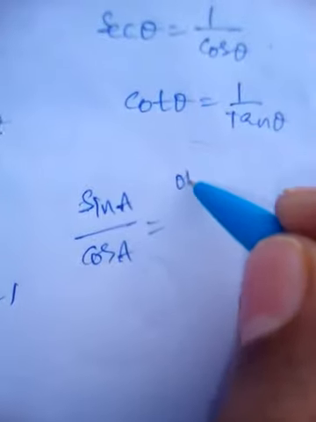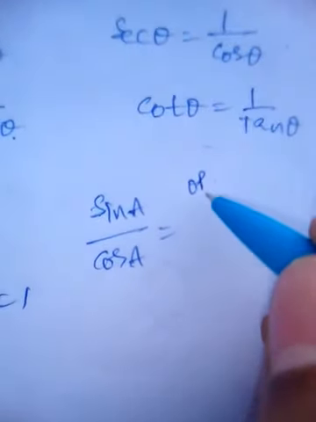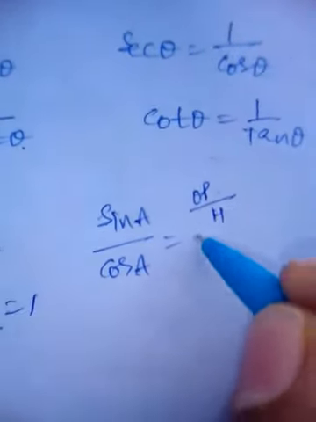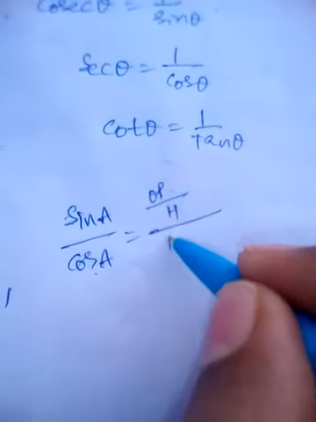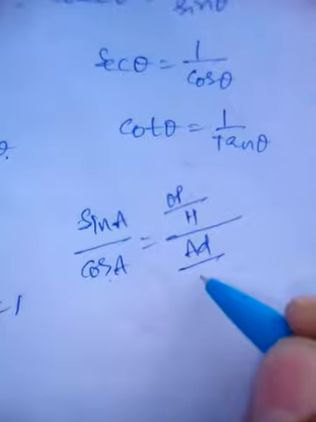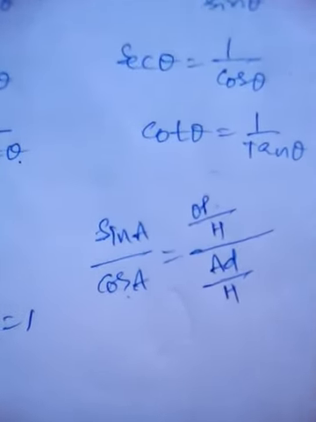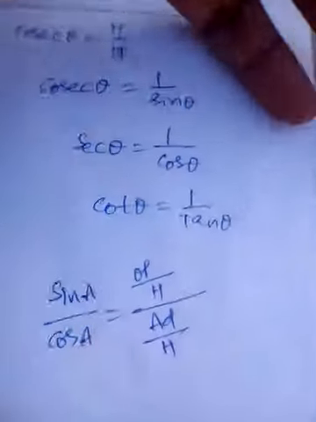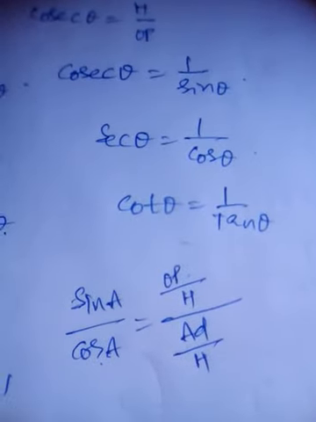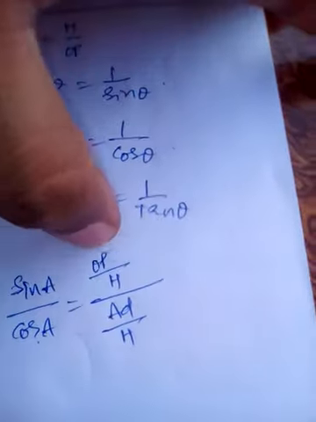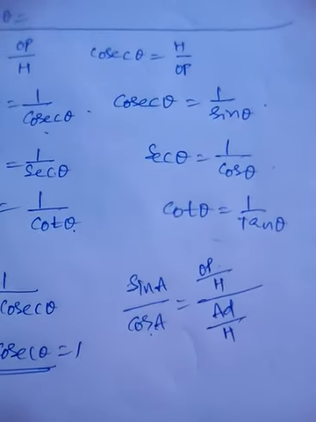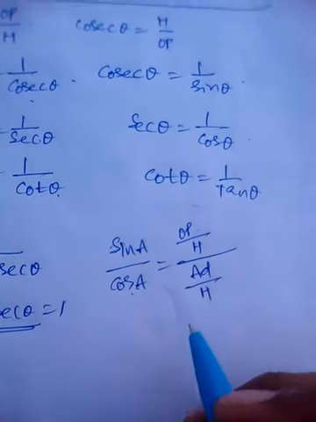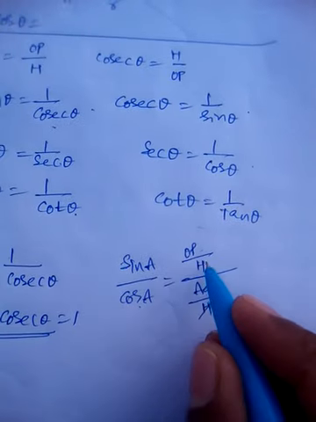Sine A means opposite side to A divided by hypotenuse, divided by cos A, which means adjacent side to A by hypotenuse.